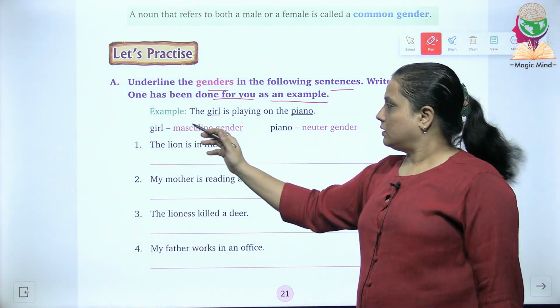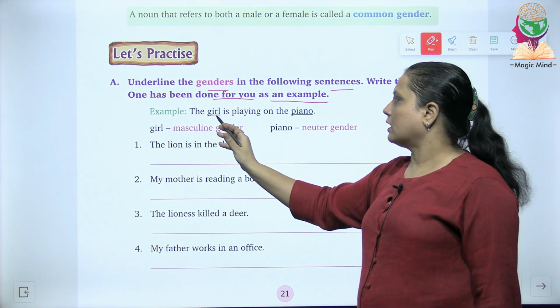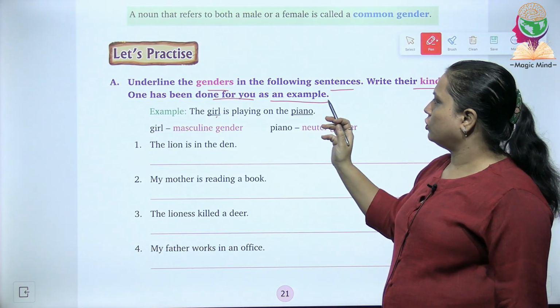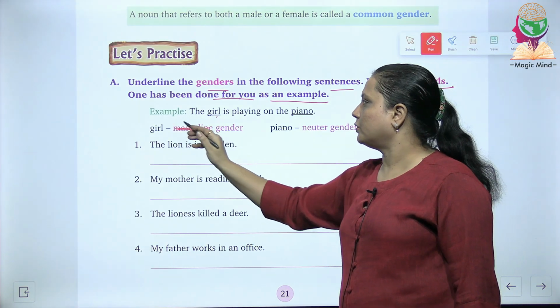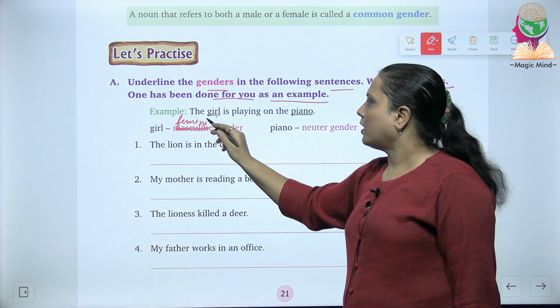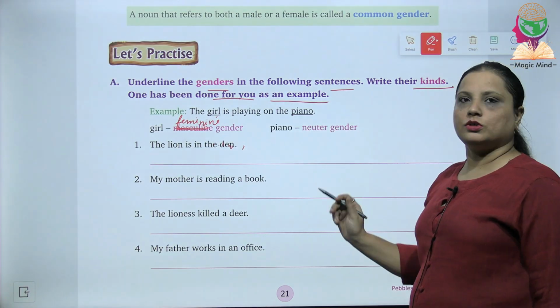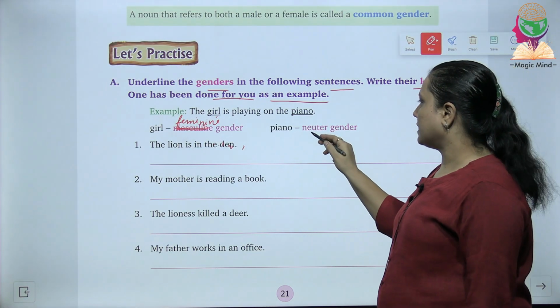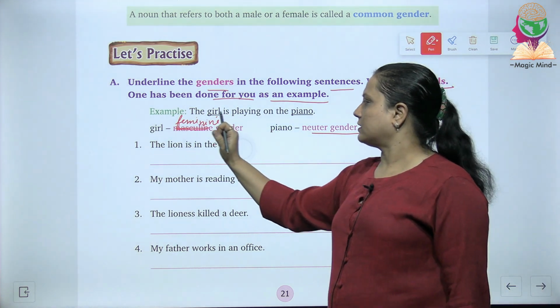The example is, the girl is playing on the piano. So what is a girl? Is it a masculine gender or a feminine gender? It's a feminine gender. Here they have given it wrong. You will write F-E-M-I-N-I-N-E, feminine gender. And what is piano? Piano doesn't have life, so we call it a neuter gender. Now quickly do the exercises.